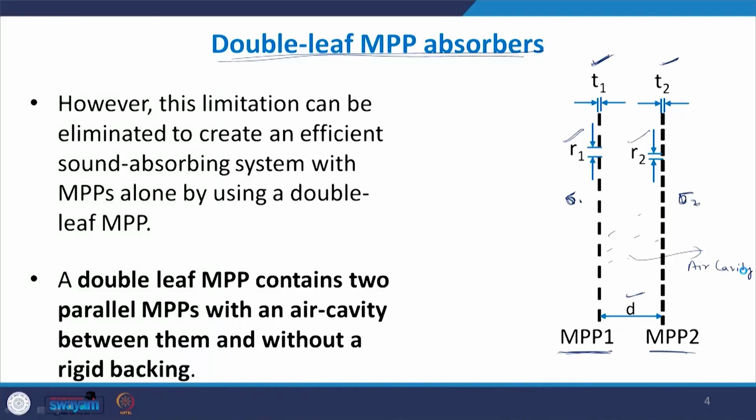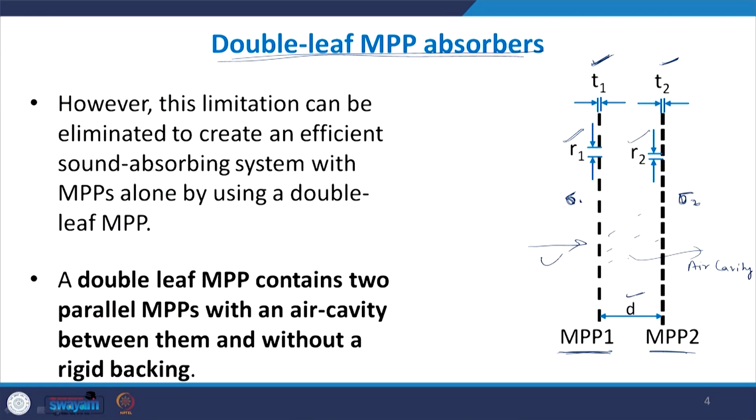So now here in this particular construction there is no rigid backing. When there is no rigid backing, it means that some transmission will take place. The rigid backing was ensuring that the sound is getting absorbed, but from the other end the transmission is not happening because the sounds are getting reflected from the rigid backing. So it was sort of blocking the transmission of sound from the other end of the material.